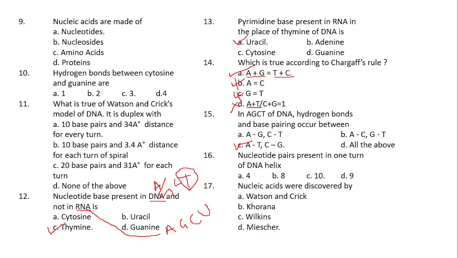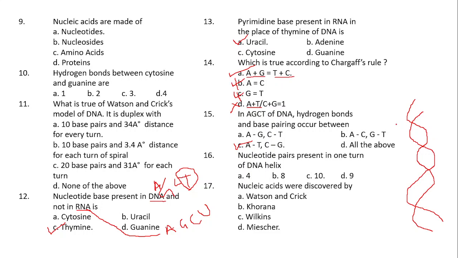Right, coming to the next question. Nucleotide pairs present in one turn of the DNA helix. See here I am drawing the DNA helix. In this DNA helix, how many nucleotide pairs are present?